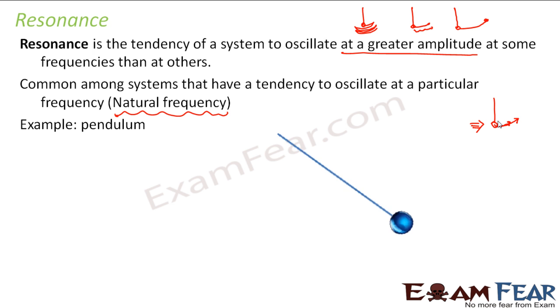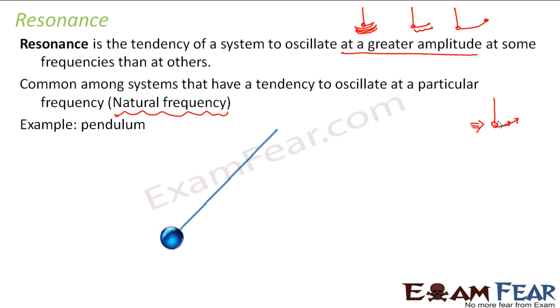Similarly, you can also take the example of a swing. Let us suppose you go to a children's park and you are sitting on a swing. Now you swing at your own pace, that is at your natural frequency. Now if I come from behind and also start giving you a push at the same frequency, whenever you come back I push you, again you come back I push you. That means I am also pushing you at the same frequency with which you are swinging.